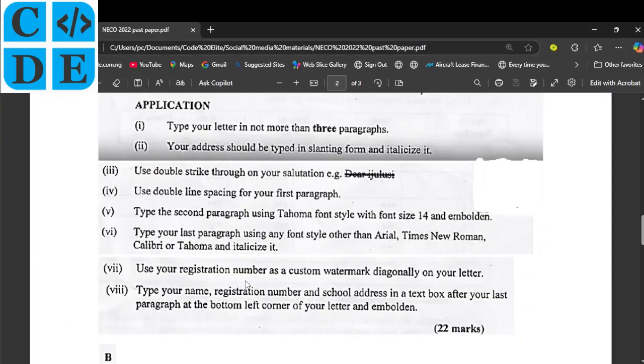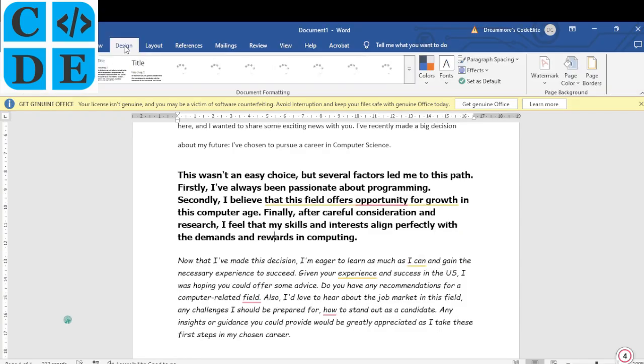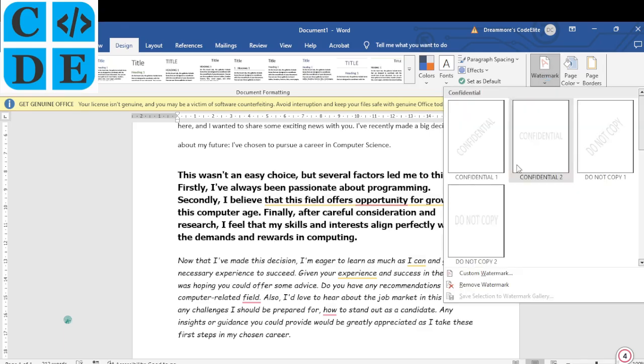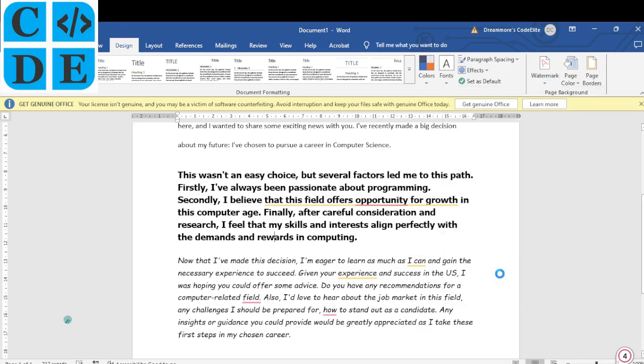All right, so the next thing we need to do, they say use your registration number as a custom watermark diagonally on your letter. Okay, so we'll go to design, and then you see that there, watermark, you click on that. So here you have it, but go to custom watermark.